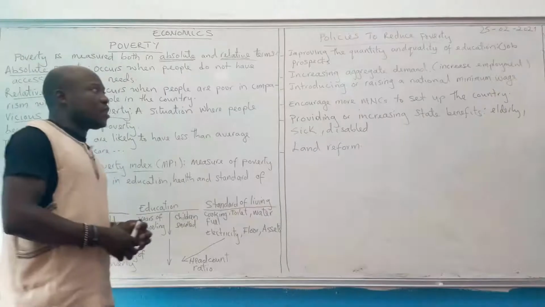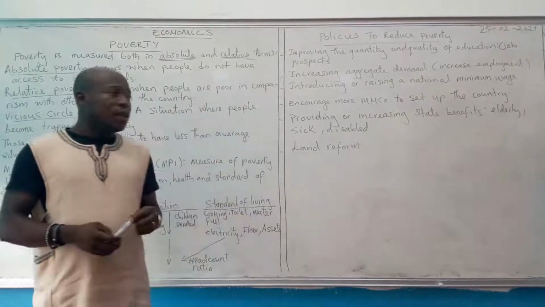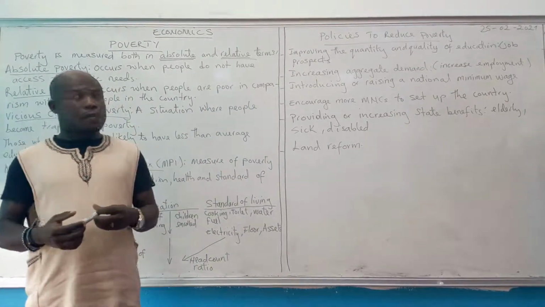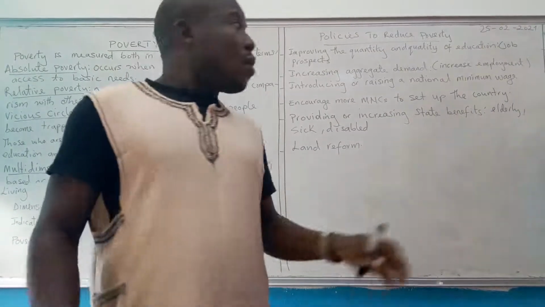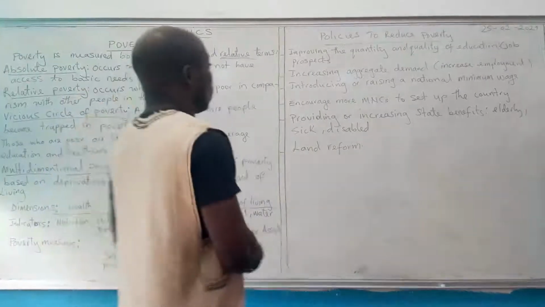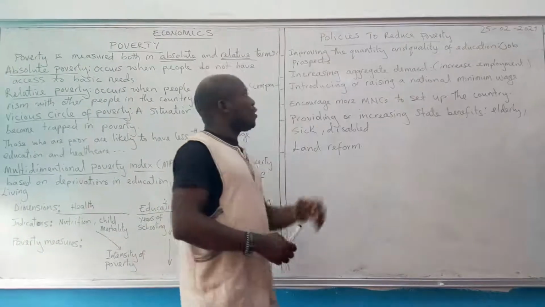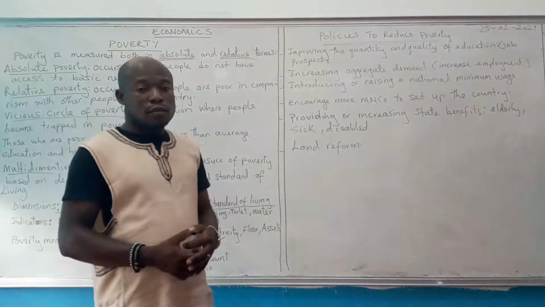What are the policies that the government can implement in order to reduce poverty? We are going to look at certain policies here, how poverty can be reduced. So we have improving the quantity and quality of education.